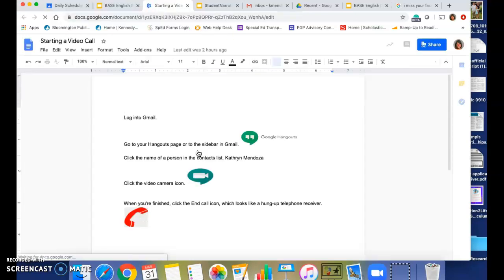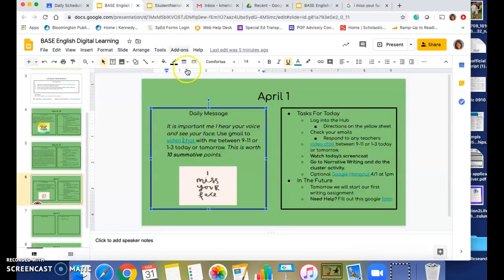I have this little cheat sheet that tells you how to set up a video hangout. I want you to call me and I will answer your call between 9 and 11 or 1 and 3. I need to see your faces. I need to know that you know what's going on.